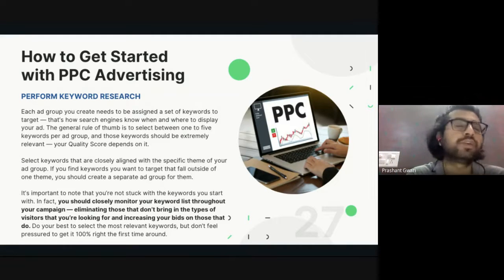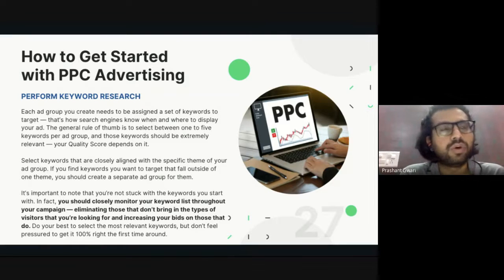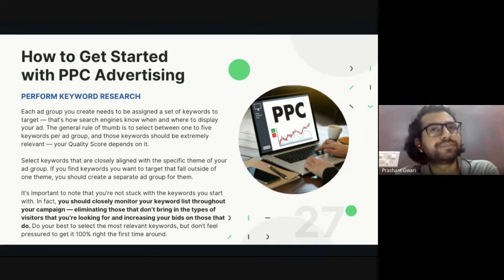One keyword is giving you 60 clicks, a second keyword is giving you only 10 clicks. So what you can do, you are bidding the same bid on both keywords. You can reduce the bid on the one which is giving you 10 clicks, and increase the bid on the keyword which is giving you higher clicks, or you can remove the keyword which is not performing well for you. So you are not stuck with the keyword which you are bidding on. You can change it anytime.